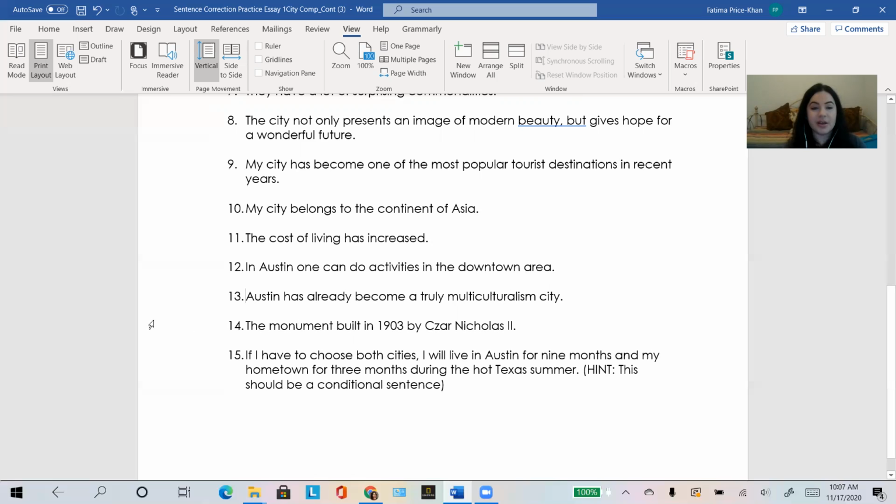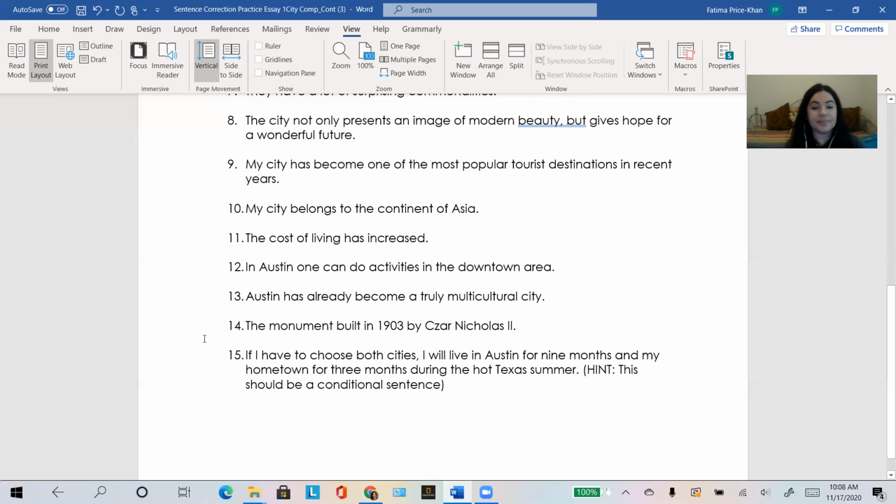Let's go to 13. Austin has already become a truly multiculturalism city. Well, look, they have nicely used the present perfect here, "has become," right? Here, multiculturalism is a noun, and they need the adjective because it's describing city. So "multicultural city," right? So that was a word form mistake.